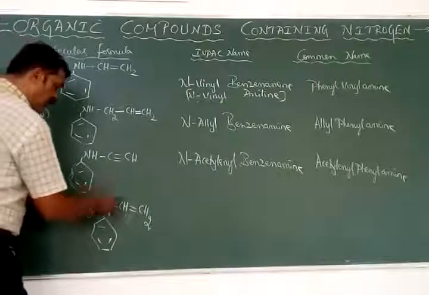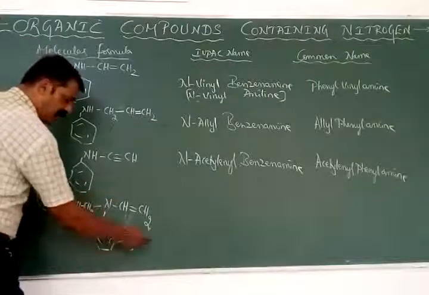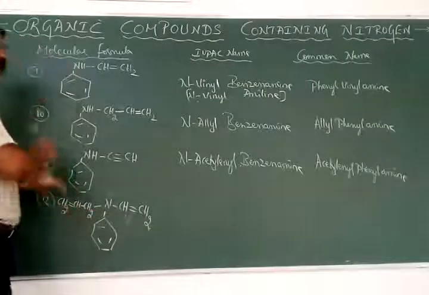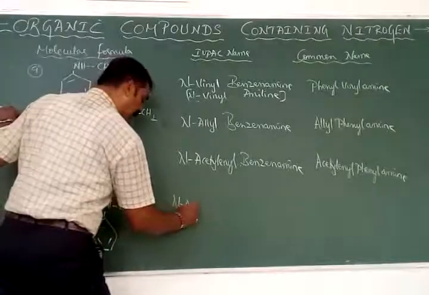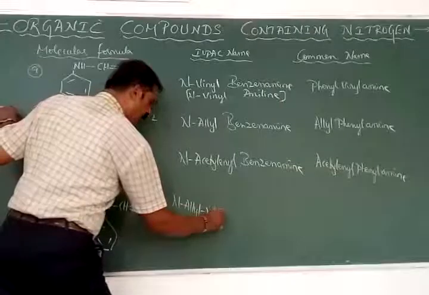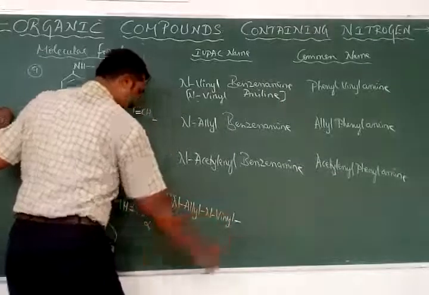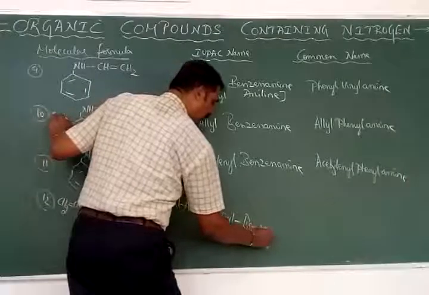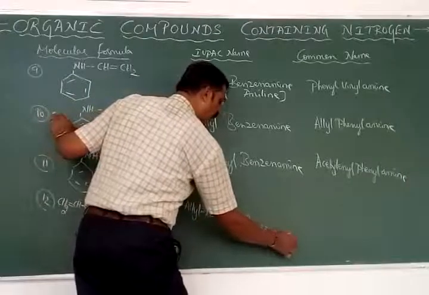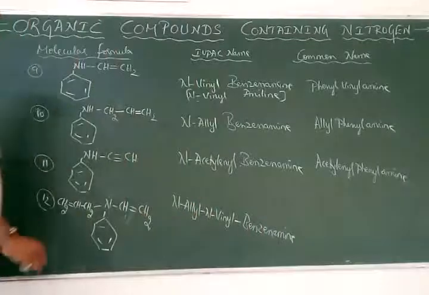Next here. Again, this is benzenamine. This is the vinyl group and this is the allyl group. Both are attached to the nitrogen atom. Hence the name of this one is: first comes the allyl, N-allyl, N-vinyl benzenamine. Benzenamines can also be referred to as aniline. Then we will have the common name.